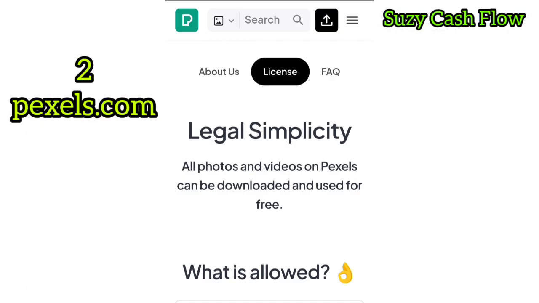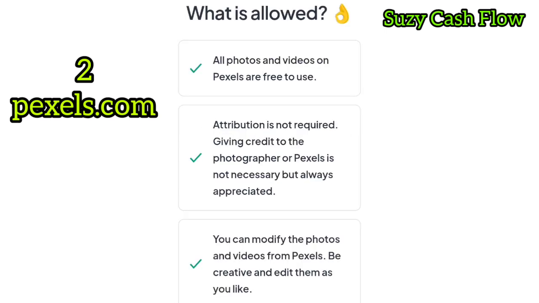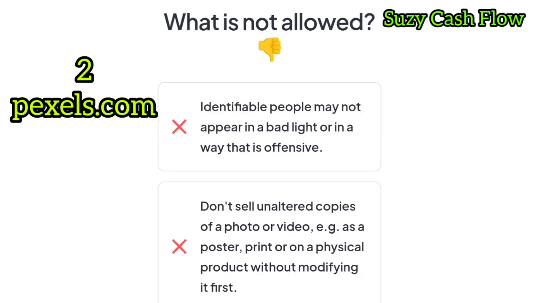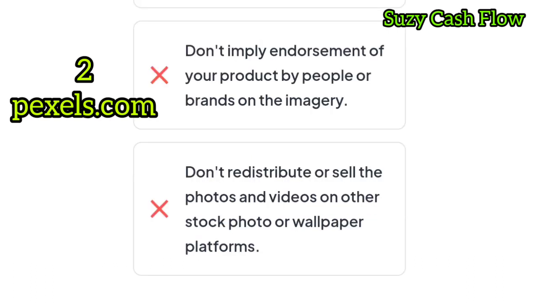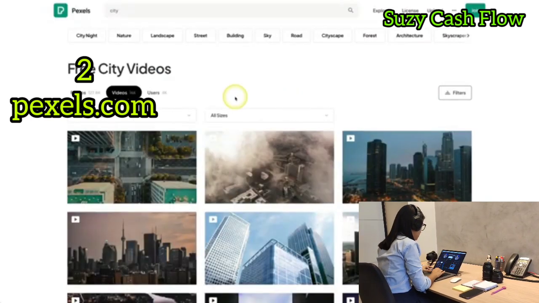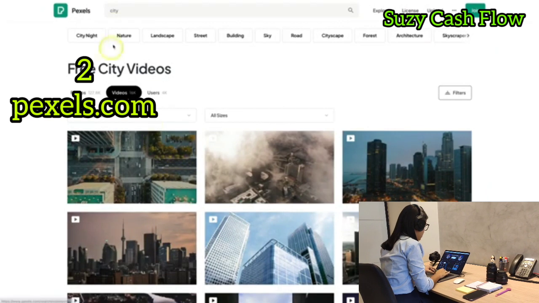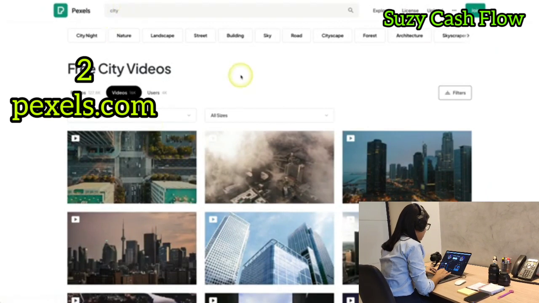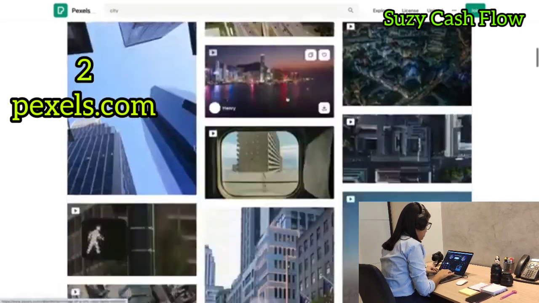So what is allowed here? You are allowed to use the videos for free without providing attributes. What is not allowed? You are not allowed to sell the videos or use them improperly. You are also not allowed to redistribute or sell on other stock sites. After checking the license, you now look for videos by clicking on the Videos tab. You may check trending videos, new videos, or search for specific videos for a particular niche.